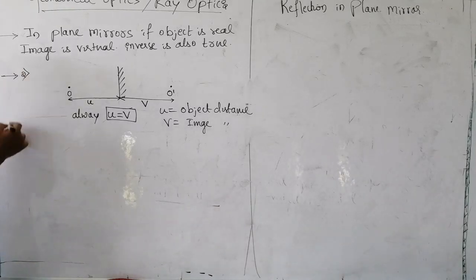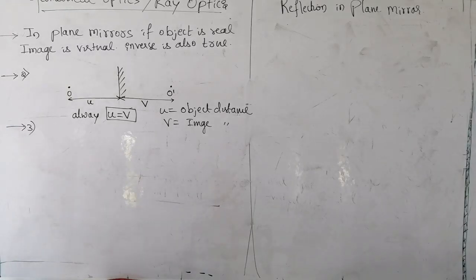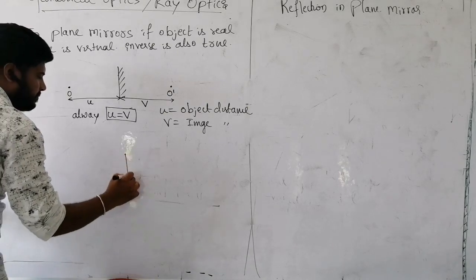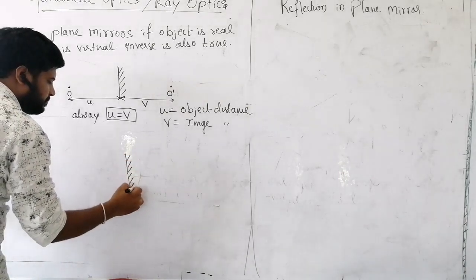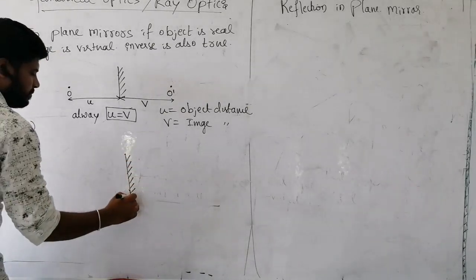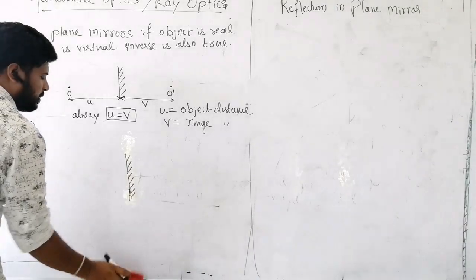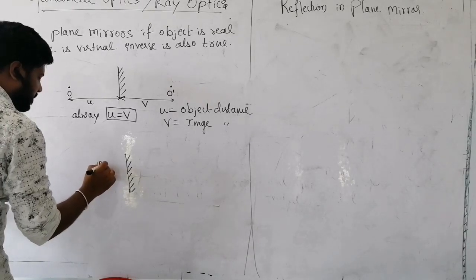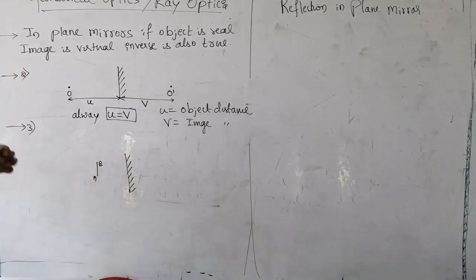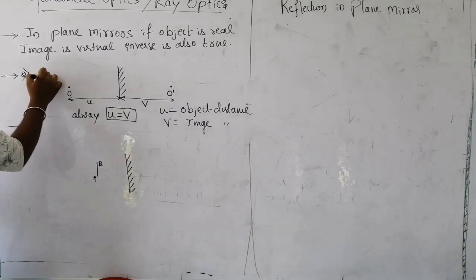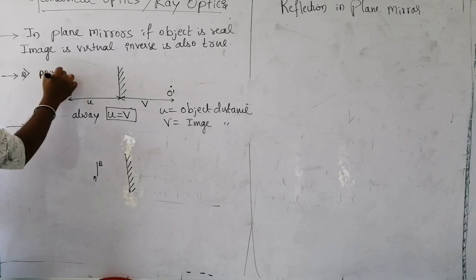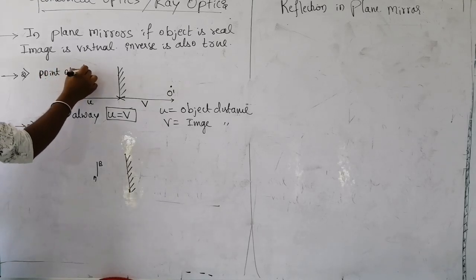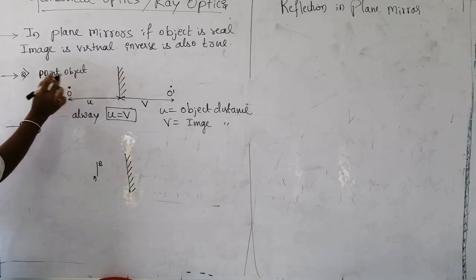Third point. Consider an object AB. This is a real object. This is called a point object. You can see this is a point object. The object is just a point.